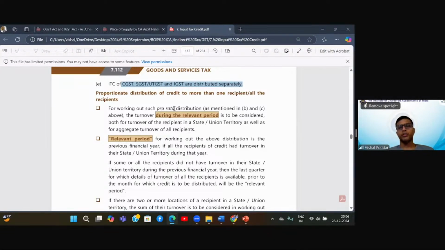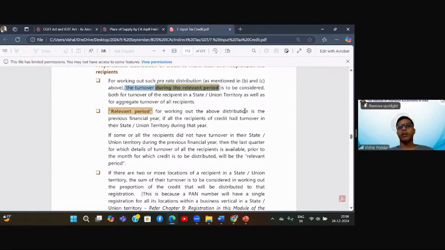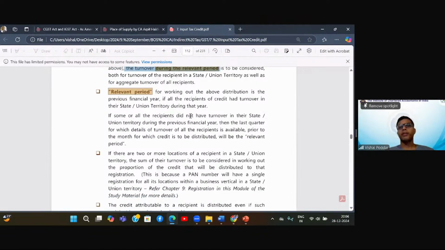Now, for doing the distribution, I need to take the ratio. Ratio is of the turnover, and the turnover should be of the relevant period. Now, what is the relevant period? Relevant period for working out the above distribution is the previous financial year, if all recipients of credit had turnover in their state during that year. So what is the ratio? The ratio of turnover is the ratio of the previous year. Now, if some or all the recipients did not have turnover in their states during the previous financial year, then the last quarter for which the details of turnover of all the recipients is available prior to the month for which the credit is to be distributed will be taken.